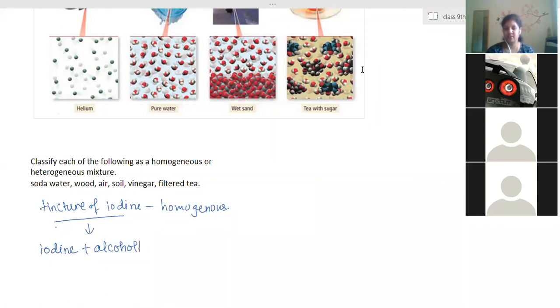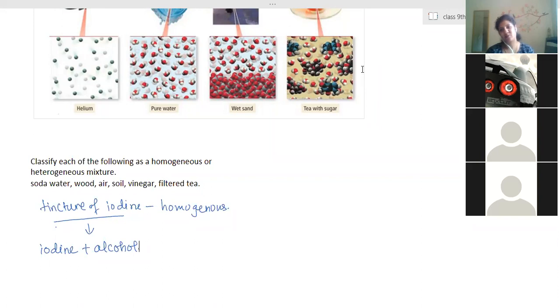So when they dissolve, they break into smaller components, and single particles are separated. That's the reason we are not able to see them. Is it clear? And all solutions are transparent. What do we mean by transparent? We can look through it. It is clear. Anything present on the other side of that solution, we are able to see. So all solutions are transparent.